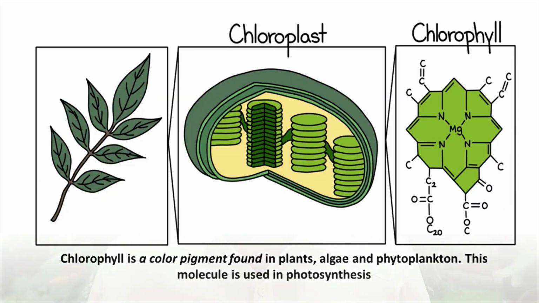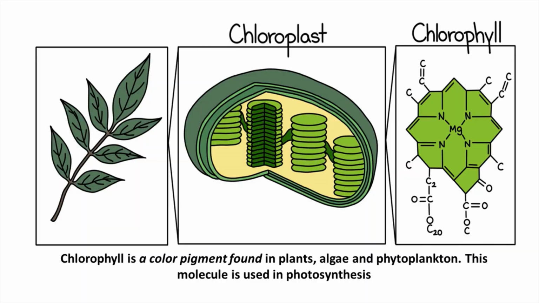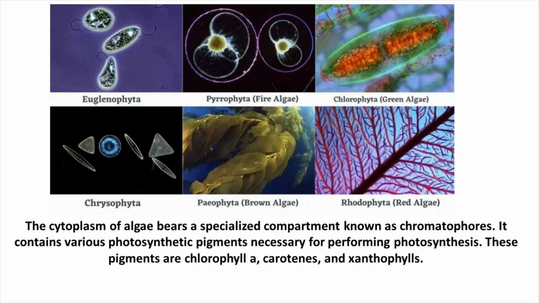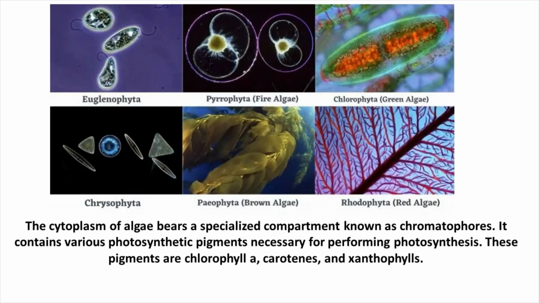There is a great deal of variation even in terms of pigmentation. Pigments originated and evolved in algae, and there are three classes of pigments: chlorophyll, carotenoids, and phycobilins. Even among these there are different types. For example, we have chlorophyll a, b, c, and so on. There are different types of carotenoids and different types of phycobilins. So there is a great deal of diversity in terms of pigments also. Each class of algae has different types of pigments.